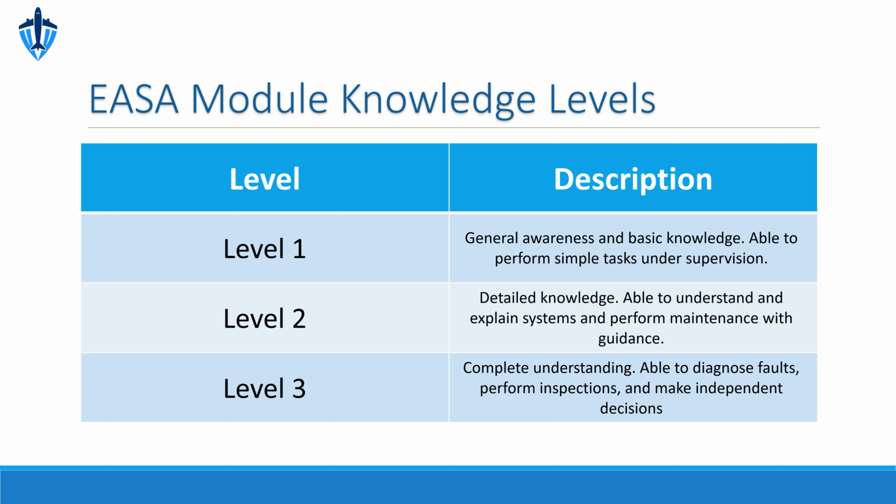This is where a trainee becomes highly proficient. At Level 3, the individual should be able to troubleshoot issues, perform detailed inspections, and most importantly, make independent technical decisions. This level is crucial for those who will certify that an aircraft is safe to fly. So, understanding these levels is key, not just for passing the exams, but for knowing what's expected of you at different stages of your aviation engineering career.